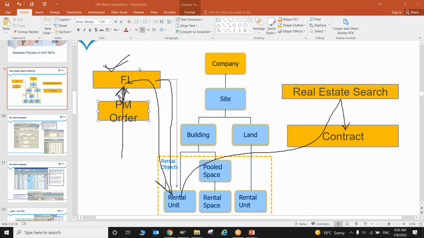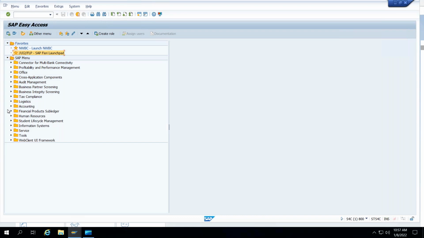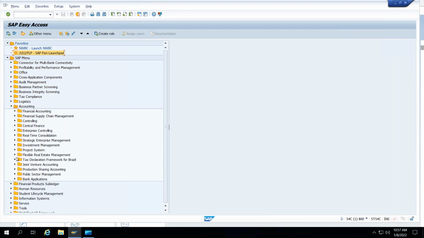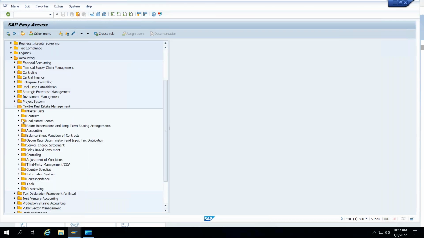We'll see how we can manage this in the system. Here you will get REFX when you are opening your SAP system. In accounting you will get REFX, flexible real estate management, and here we can manage the master data.